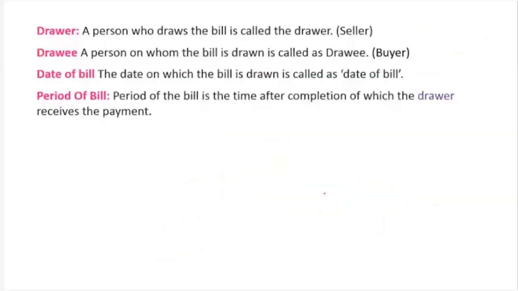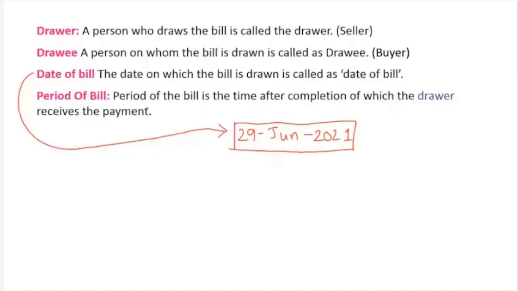Then nominal due date. Before I discuss nominal due date, let's say date of the bill. Let us take today's date. What is today's date? 29th June, 29 June 2021. Okay, that is the bill date. What is bill date? I assume bill date is today's date, 29 June 2021. And period of the bill, let us say 3 months.